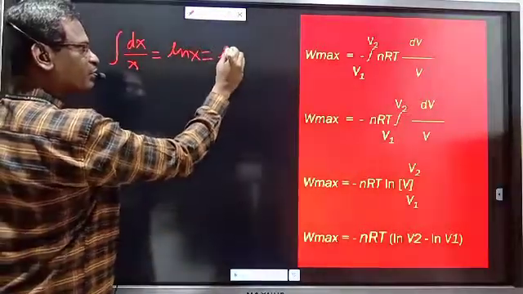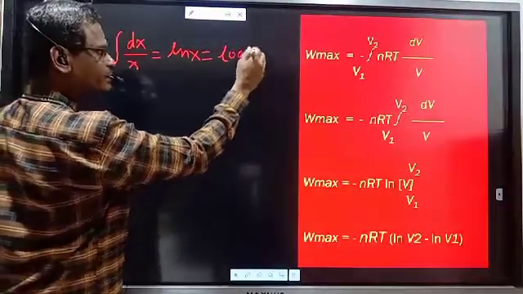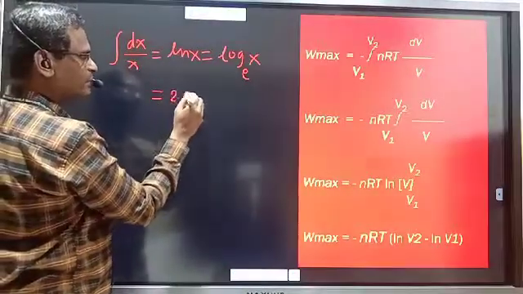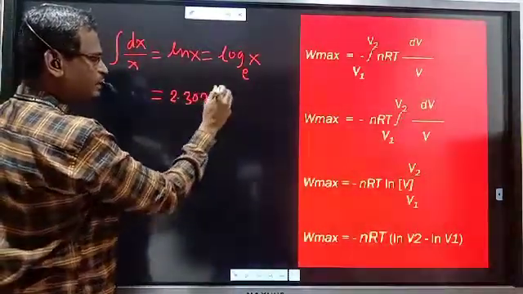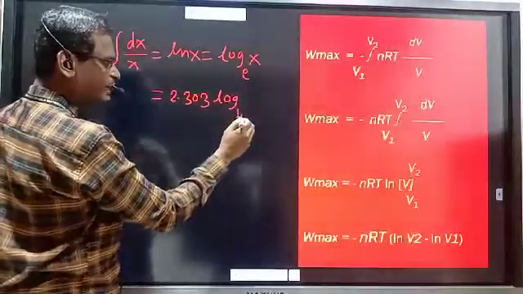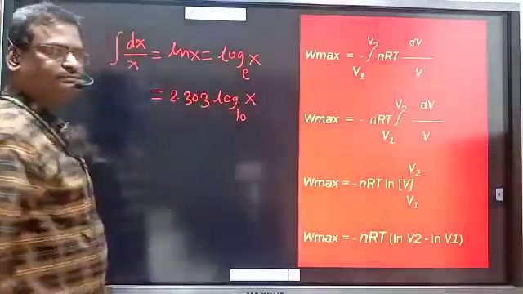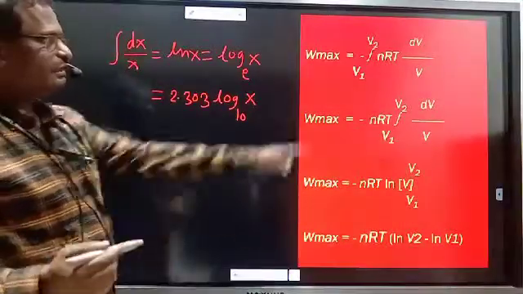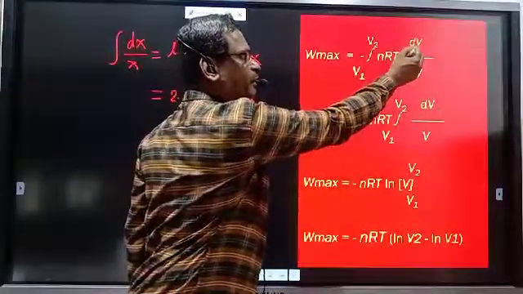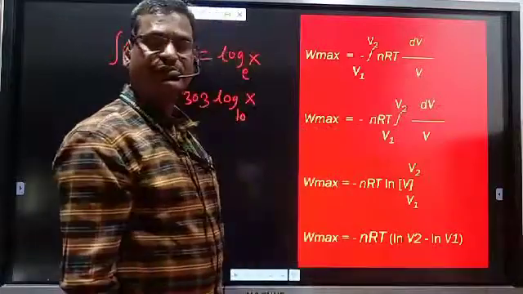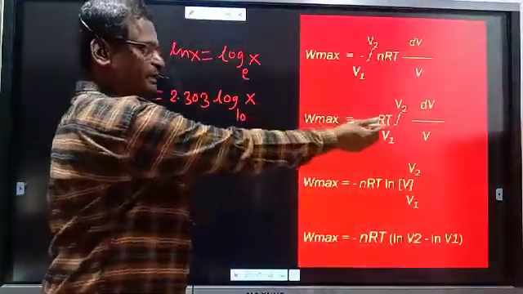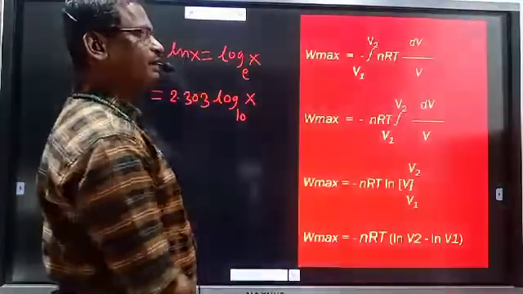That is equal to log to the base e of x, or that is equal to 2.303 log to the base 10 of x. Here it is the integration of dV upon V, so instead of ln x, that will be ln V.